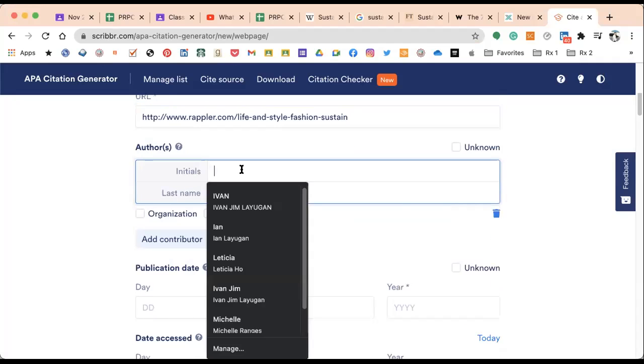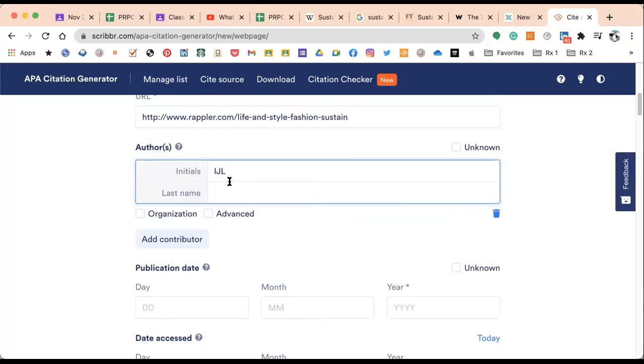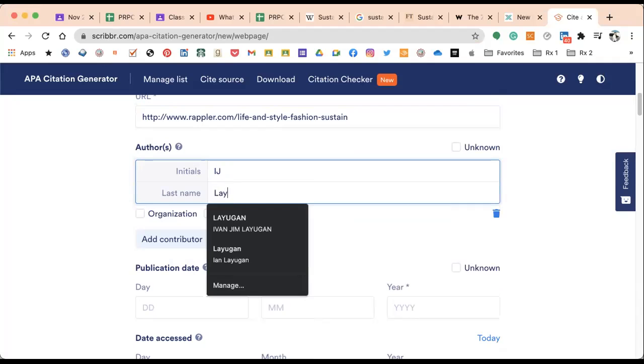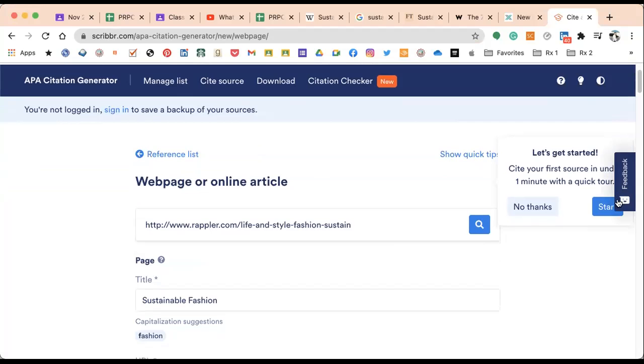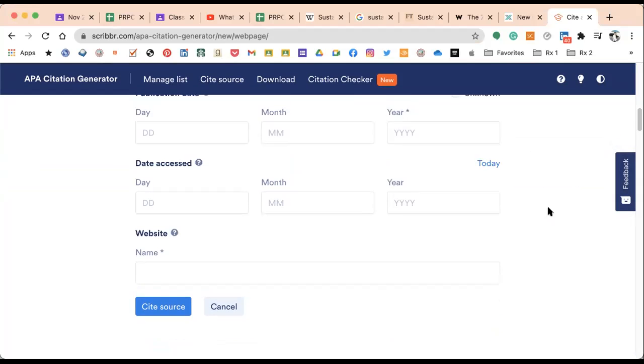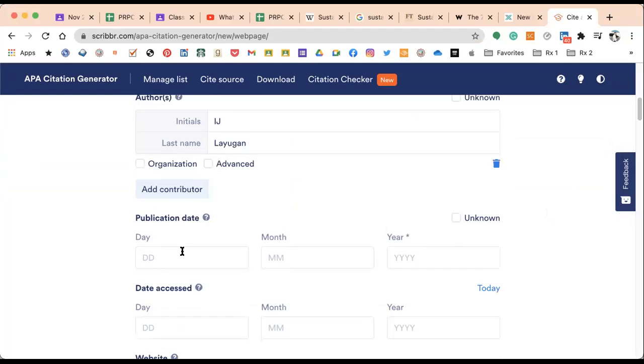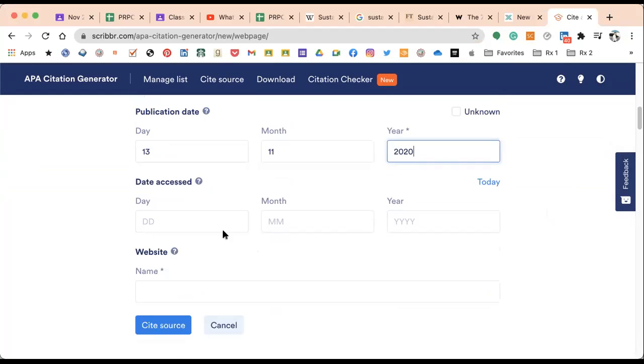And then authors. I think hindi ito naka-APA. No thanks. This is supposed to be in APA. So let's just fill it out. 13, 11 here, 2020. Date access.